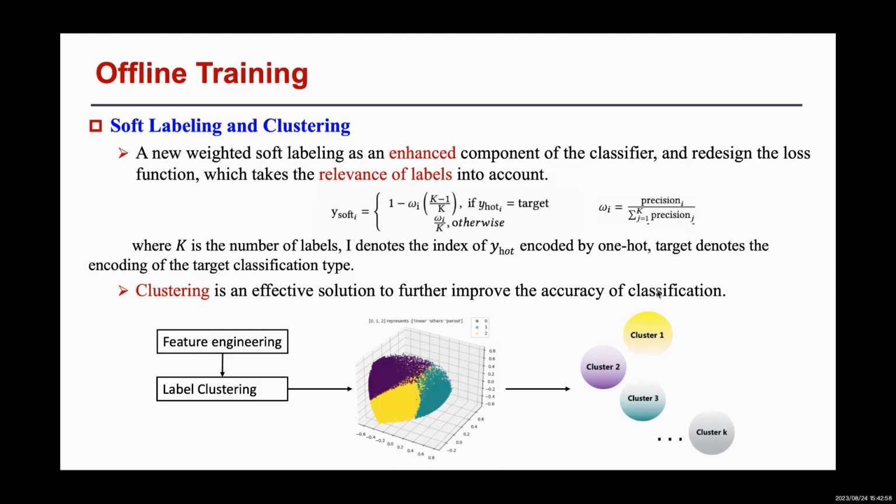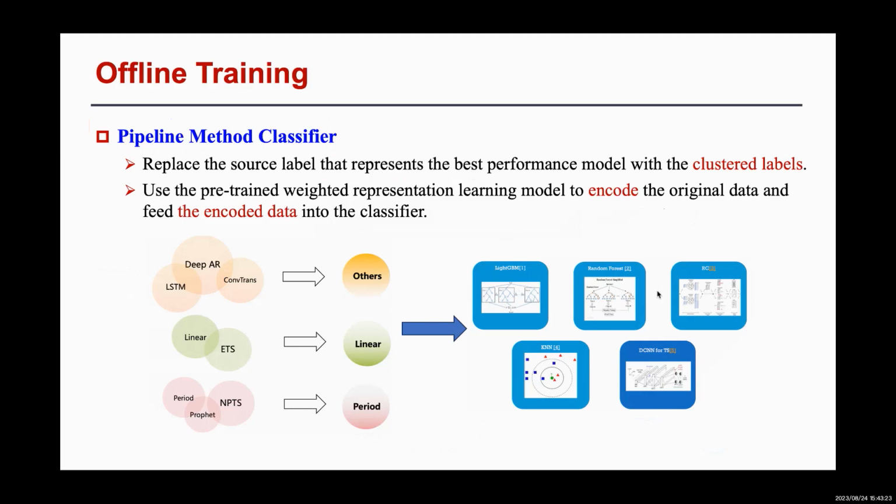Additionally, clustering is an effective solution to further improve the accuracy of classification. For example, when dealing with periodic time series data, Transformer and DeepAR models tend to yield poor results, while Prophet and Holt-Winters models demonstrate superior performance. In this way, we can group models that have similar performance into M clusters, where the number of clusters can be configured.